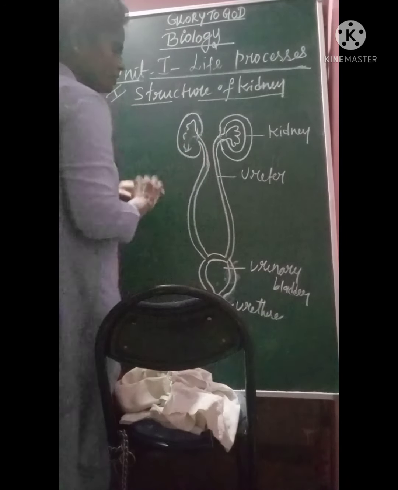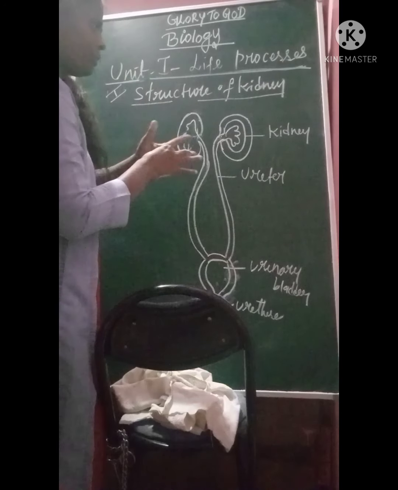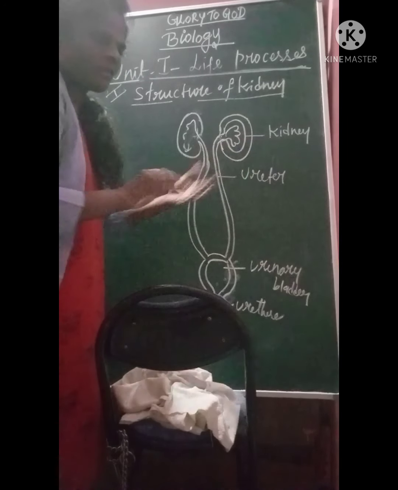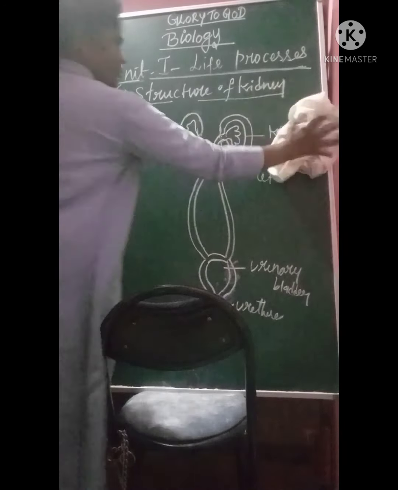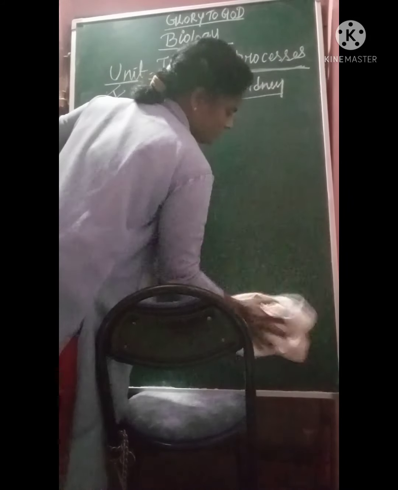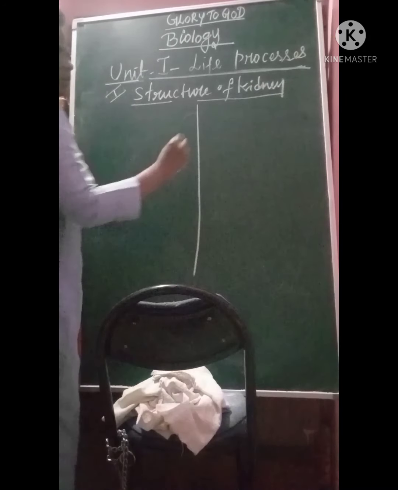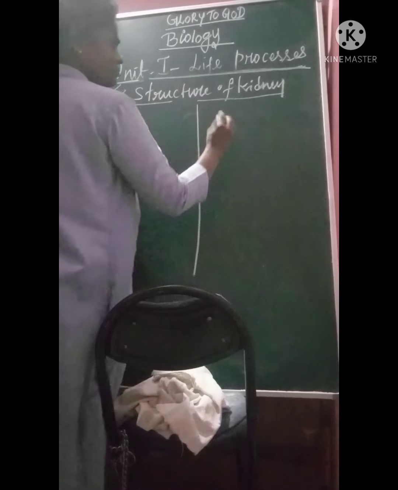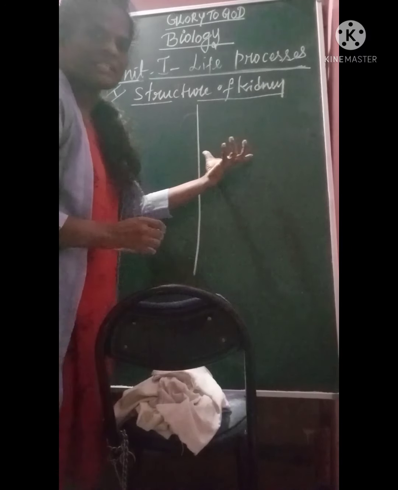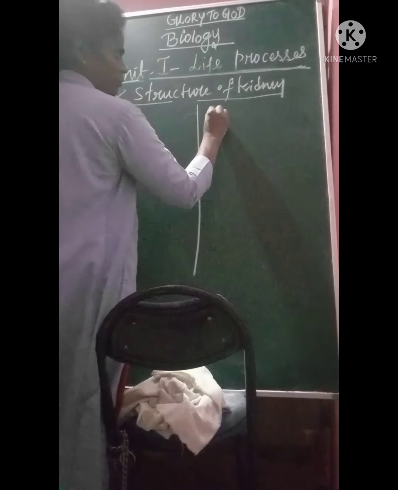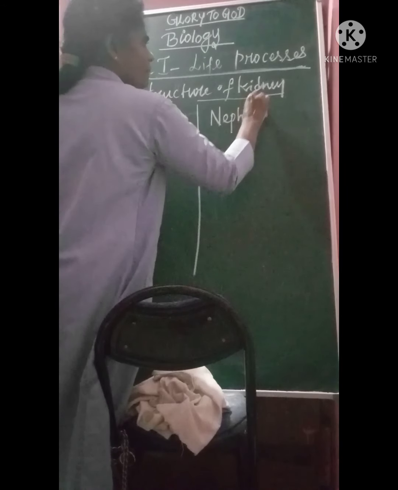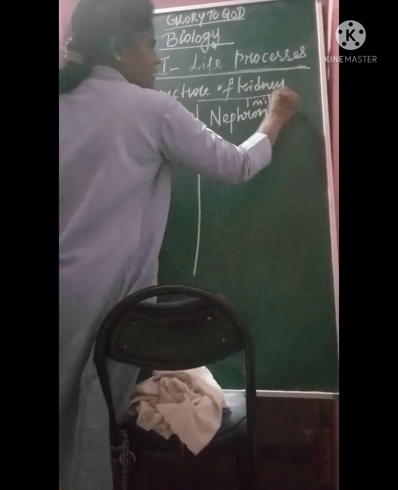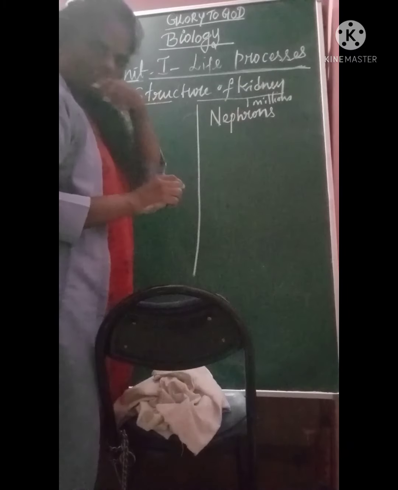Now, how the kidney structure looks when we maximize only this kidney alone, and how it takes part in urine formation, we'll see that. You can draw this in the corner somewhere. The major important thing you draw in the exam is this: each kidney has 1 million nephrons. Very, very important term, nephron.